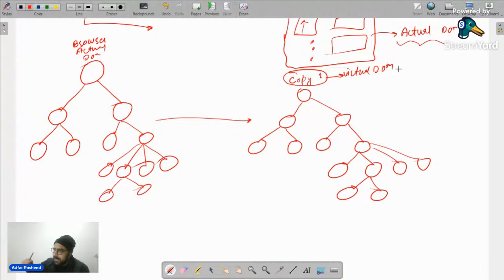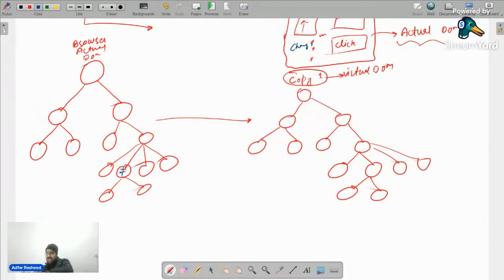As I said, it was actually about manipulations, the changes that we bring in our website. Maybe let's suppose I have clicked on it, and because of this click, my node which was supposed to change, maybe this was the node that was supposed to change. So let me add a plus to it. Let me mark it. So when I click on this, there is some change on my website, whatever the change is. And maybe this was the node on which it is supposed to make a change.